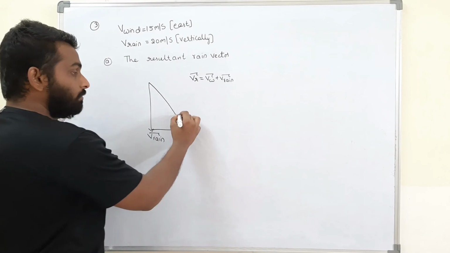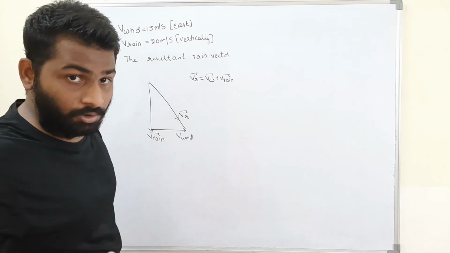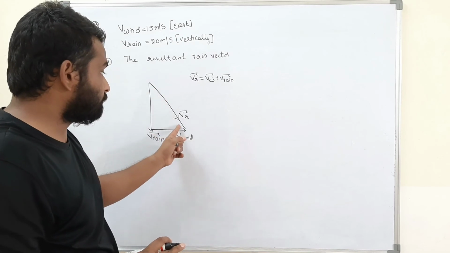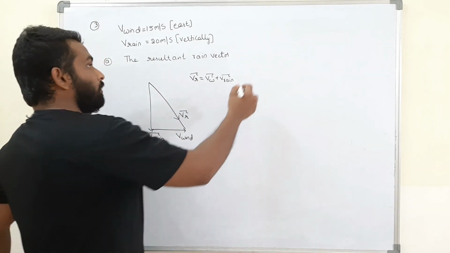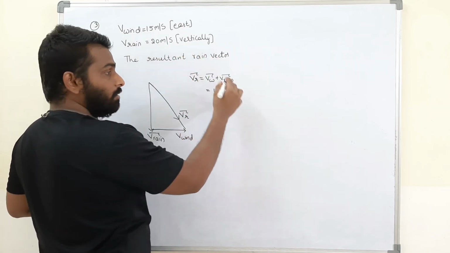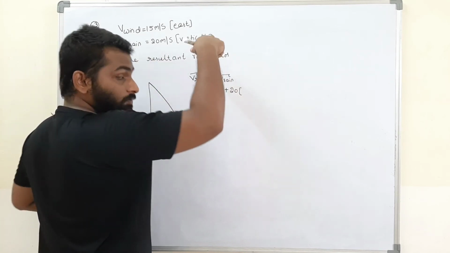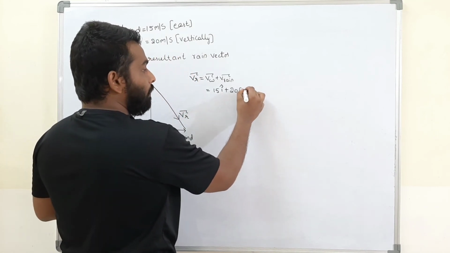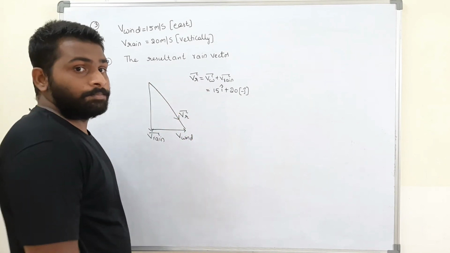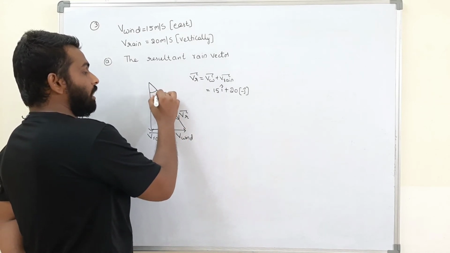This is the resultant velocity of rain. That means if you are standing on the ground without moving, you will feel as if the rain is falling in this direction. Now, second point. What is the resultant velocity of rain? Velocity of wind is 15 meters per second east, that means 15 i cap, plus velocity of rain is 20 meter per second vertically, that means minus 20 j. That is the resultant velocity of rain. I think it is clear. Okay, well and good. Now, assume this is making some angle alpha.